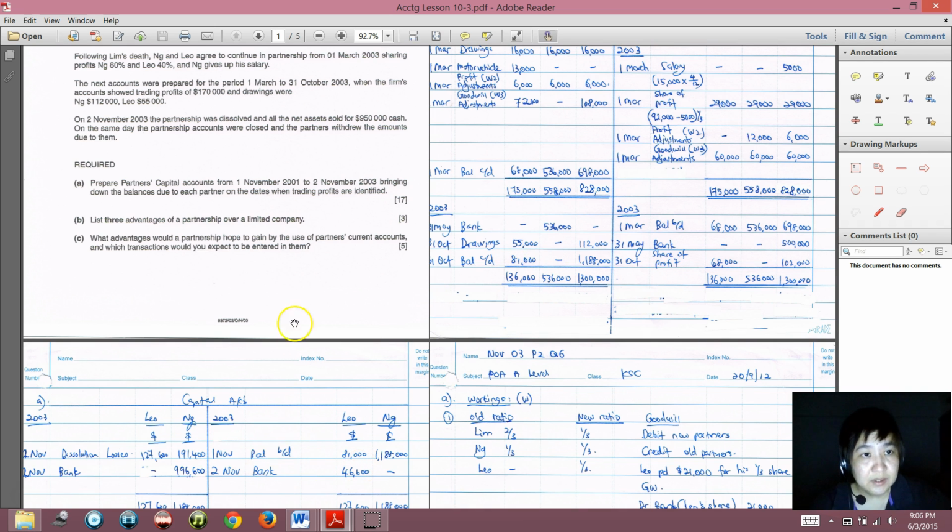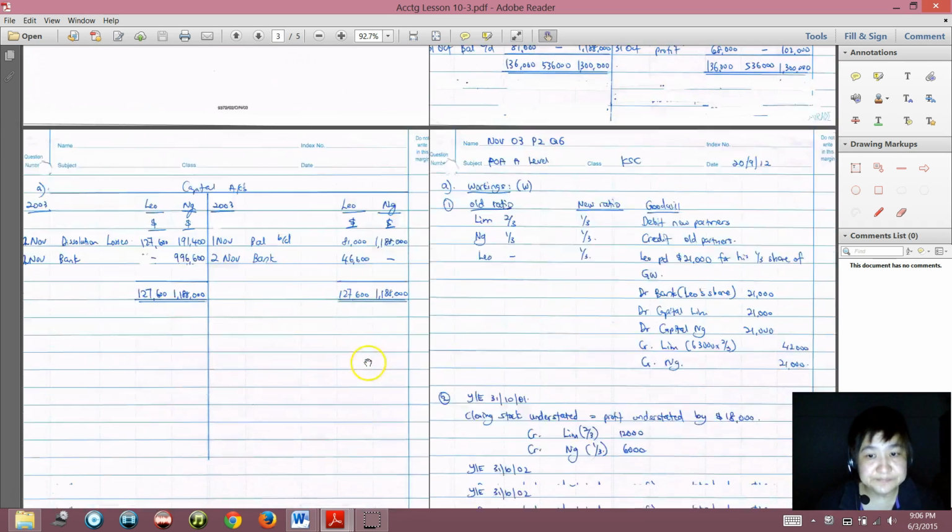So the partnership was dissolved, so ended, and the net assets sold for 950,000 cash. On the same day, the partnership accounts were closed and the partners withdrew the amount due to them.